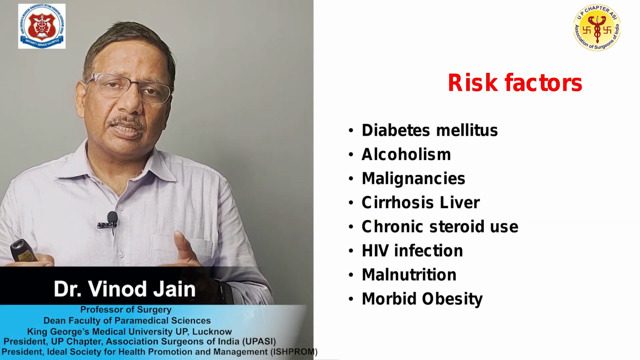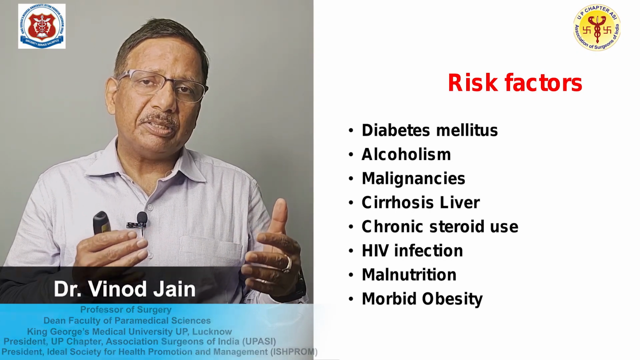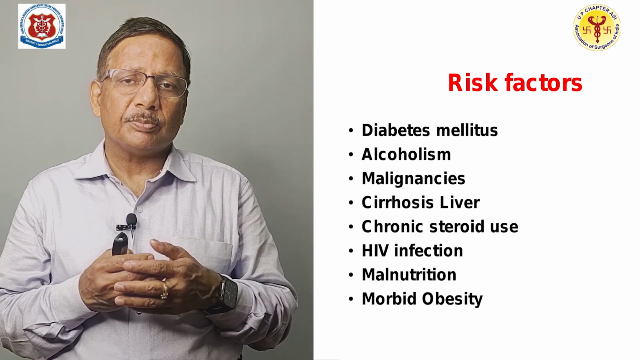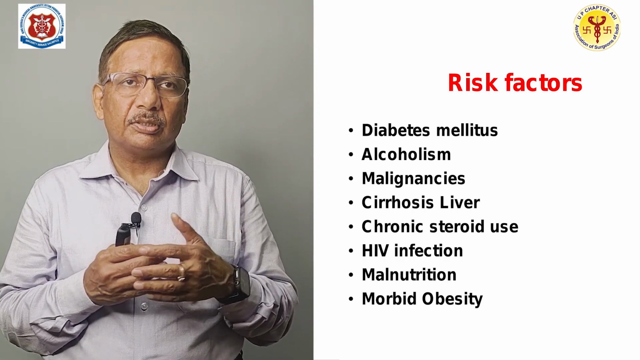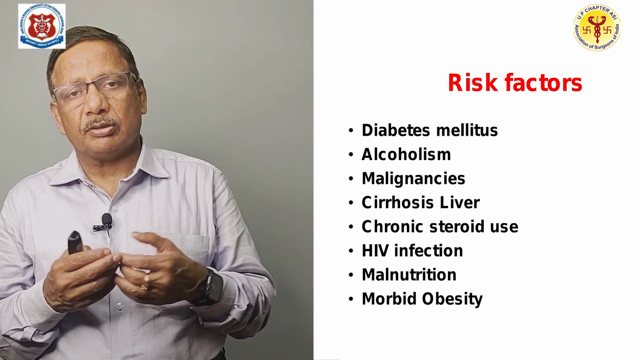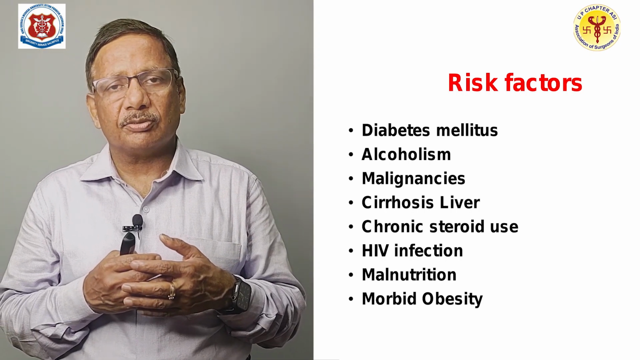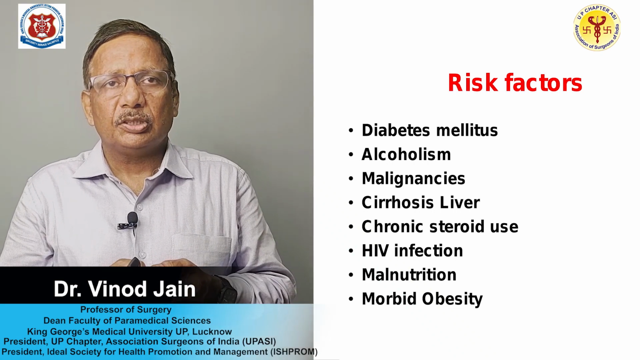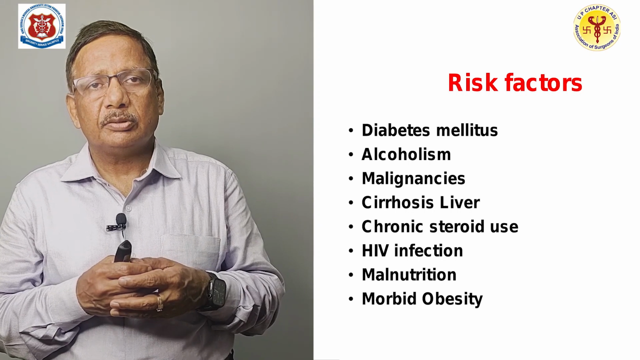Certain risk factors are attributed, as in our case the diabetes mellitus. Our patient, as you remember, had an HbA1c of 8.4. That means what? Uncontrolled diabetes. Alcoholism, our patient was alcoholic. Malignancies, as I told you in the etiology, various malignancies reduce the immune power and they promote the infection. Cirrhosis of the liver, again because of the poor immunity.